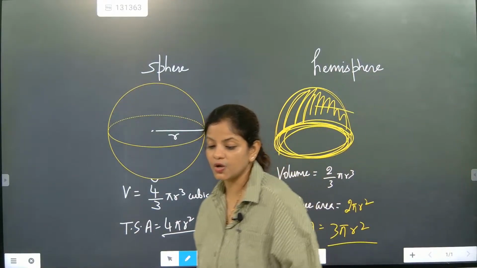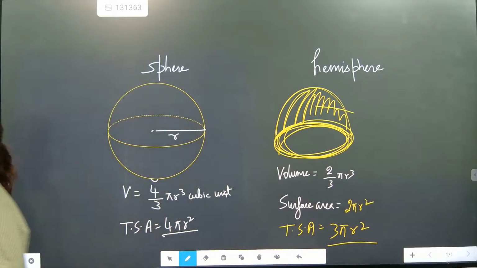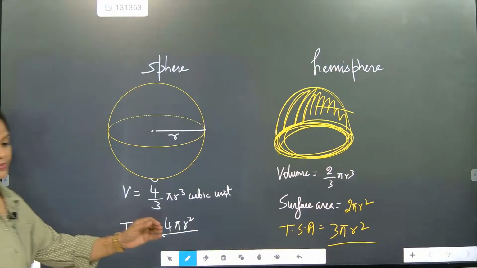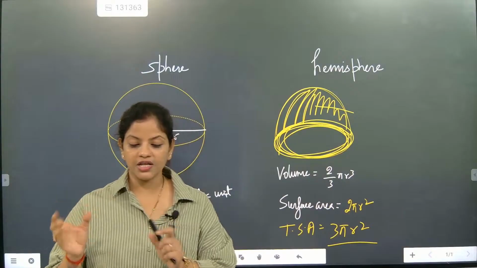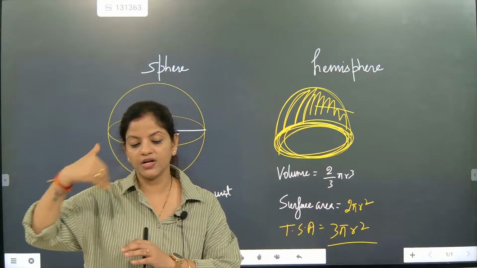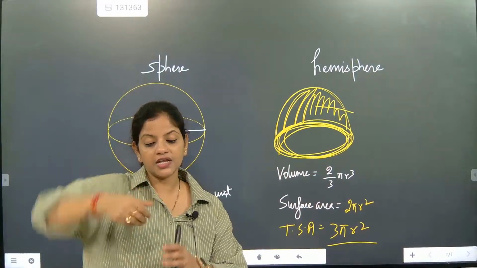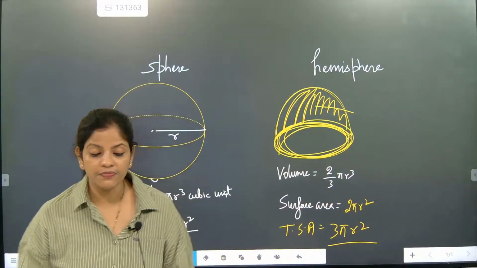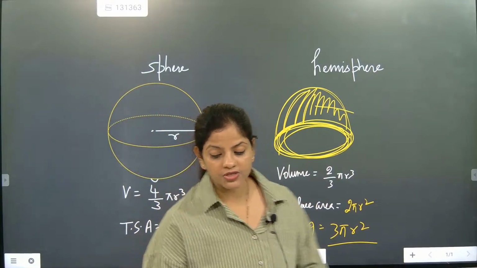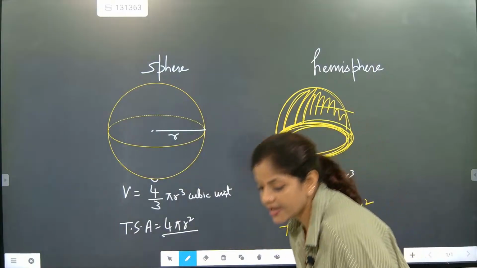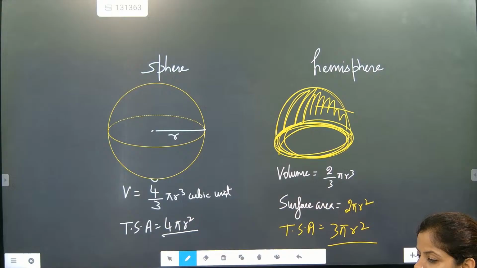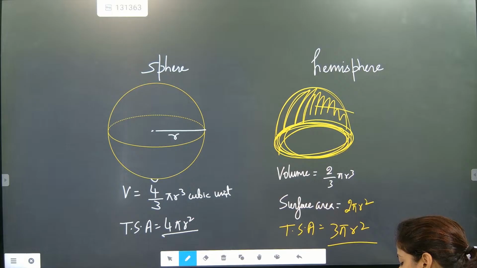Please kindly note down curved surface area and total surface area. Curved surface area, beta: like an orange, when you are taking only the upper region of the orange, that will become the curved surface area. But if you take the upside and the bottom also, it will become 3 pi r square. Please kindly note that down. 2 pi r square and 3 pi r square.